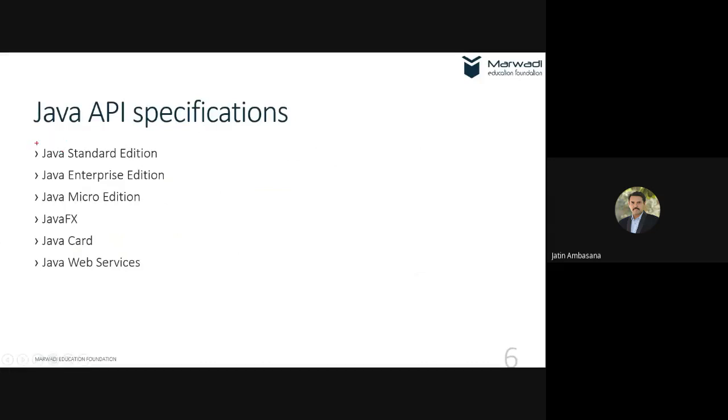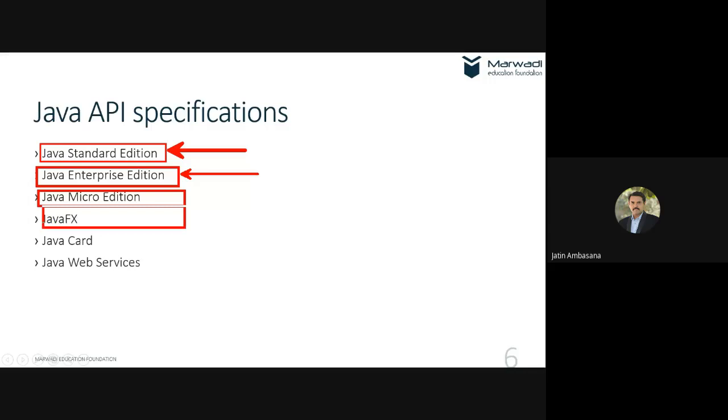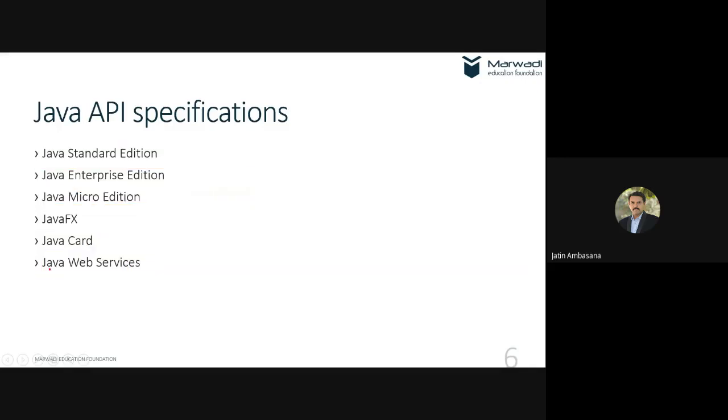Now there are various Java APIs. One is Java Standard Edition. You will be focusing on this Java J2SE, Java Standard Edition, and then comes Java Enterprise Edition. This you might be learning in your next semester, in the advanced Java subject. Then there are Java Micro Edition and Java FX. This is also something you will be learning in this semester. Java Cards and Java web services are there. So lots of APIs are there along with Java Standard Edition, and other editions are also there.